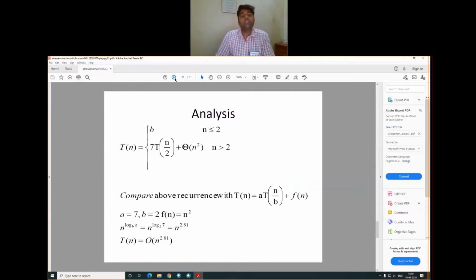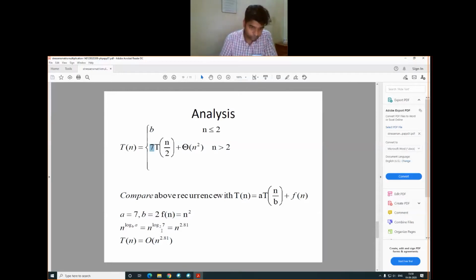Then the time analysis, again using the master theorem that we will discuss. Here, if n is less than 2, then similarly it contains the value b. If n is greater than 2, then the only change is here: instead of 8, we place 7, because 7 multiplication operations are performed.